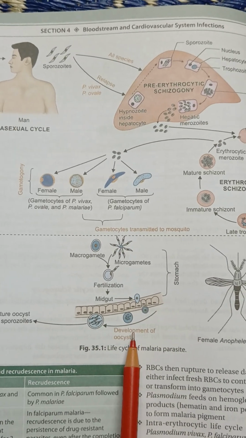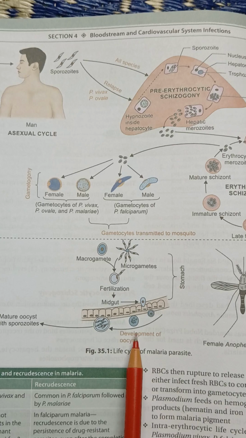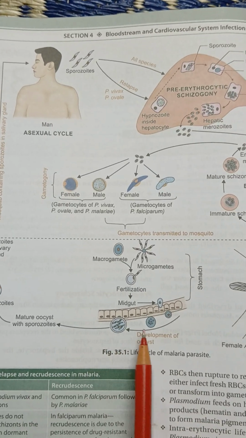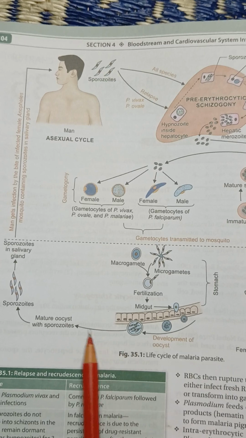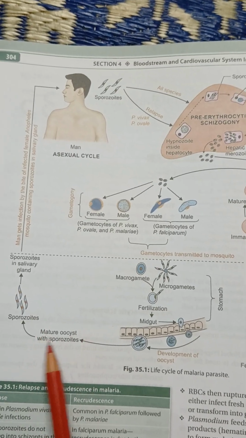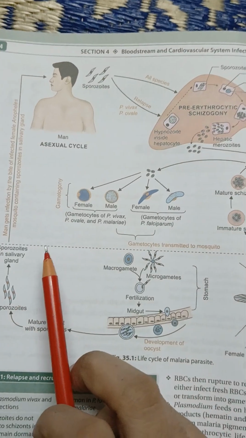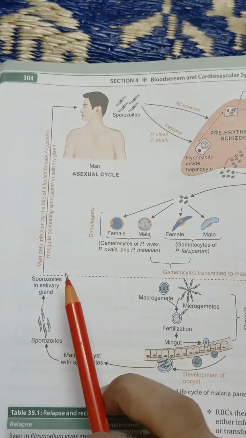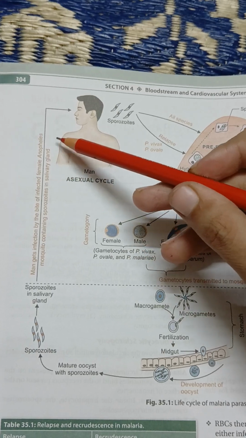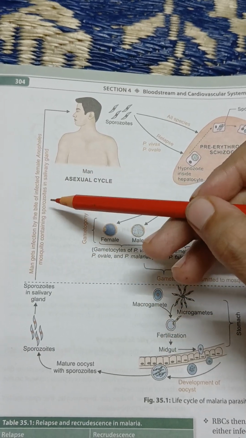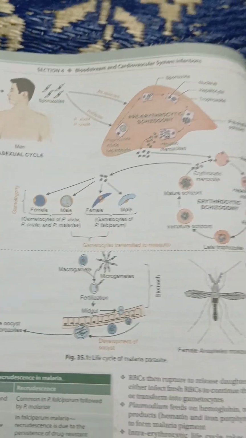motility to form an ookinete, and each oocyst will undergo sporogony to produce multiple sporozoites, especially 4 spindle-shaped sporozoites, which upon maturation or rupture of the oocyst will be released, again enter into the salivary gland, and again man gets the infection by the bite of an infected female Anopheles mosquito containing sporozoites in the salivary gland. So that was the life cycle.